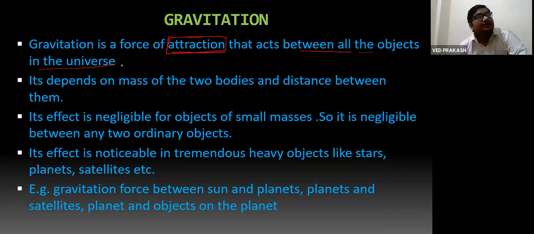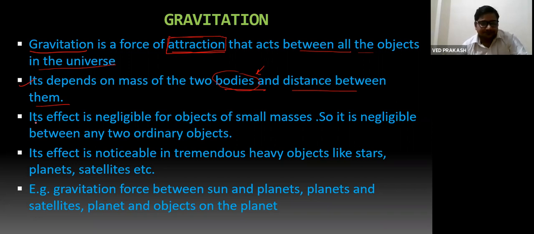For example, Earth attracts the Moon and also the Sun because both have masses. Even I attract this laptop and this ceiling fan, because that fan has some mass and I also have mass. Two masses attract each other with a force which is known as gravitational force. It depends on the masses of the two bodies and the distance between them. So between two heavier objects, this force will be greater in comparison to the gravitational force between two lighter objects.